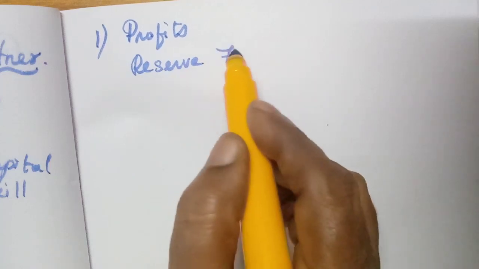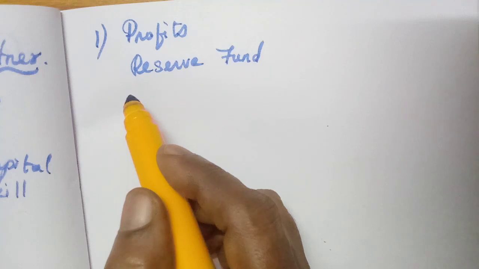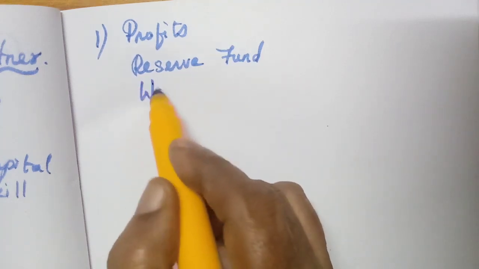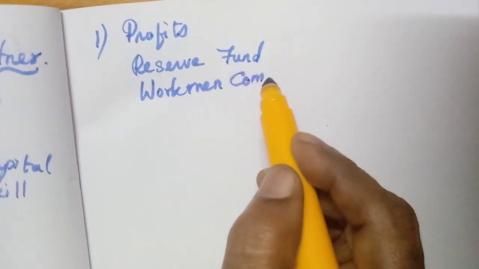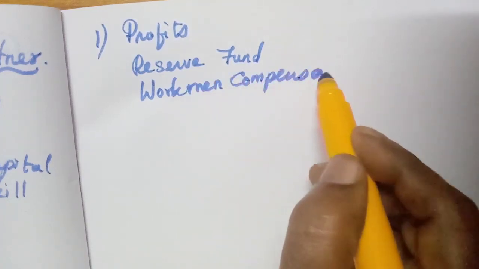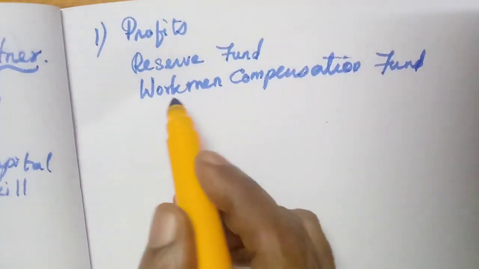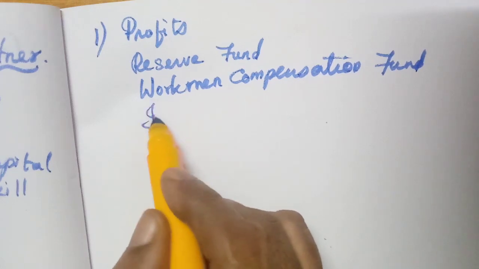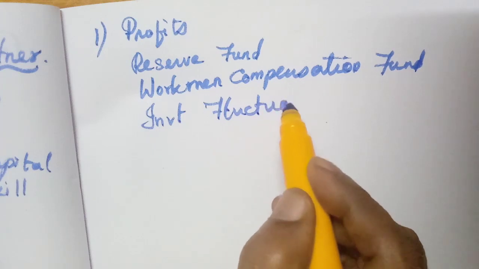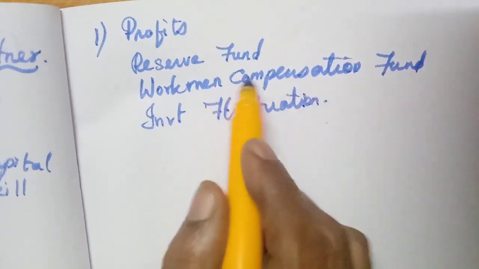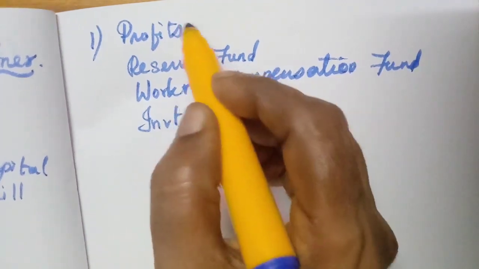All these are called reserve funds. Then any other fund also, like workman compensation fund or investment fluctuation fund. All these funds should be distributed to the old partners in the old profit sharing ratio.